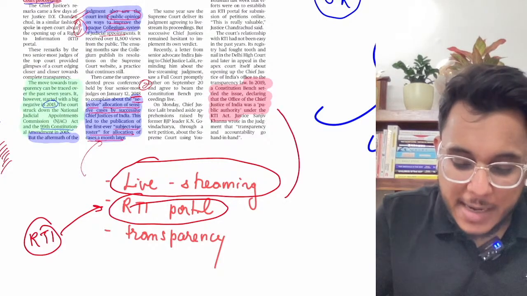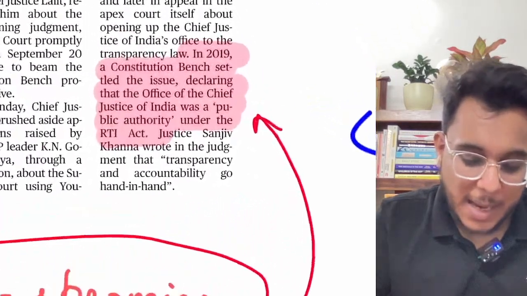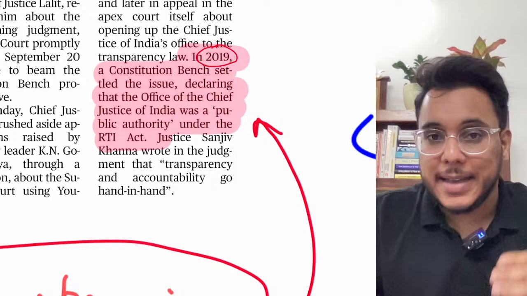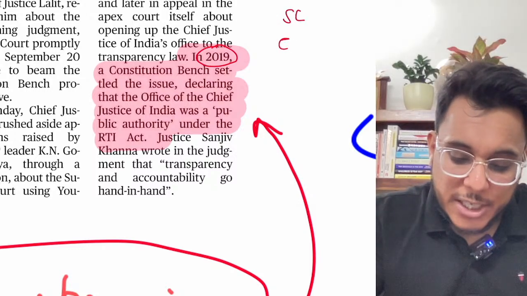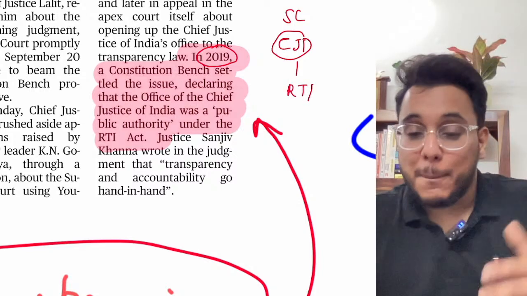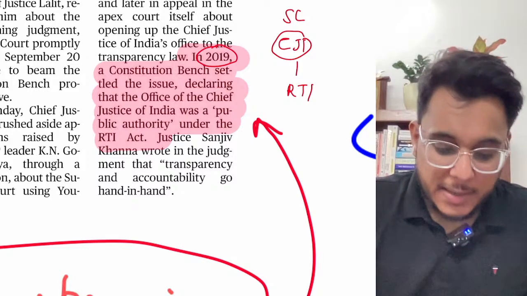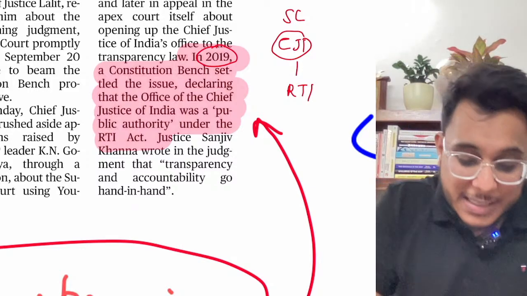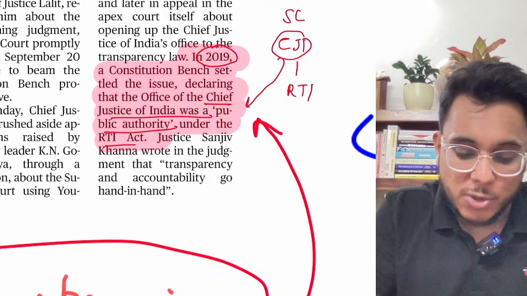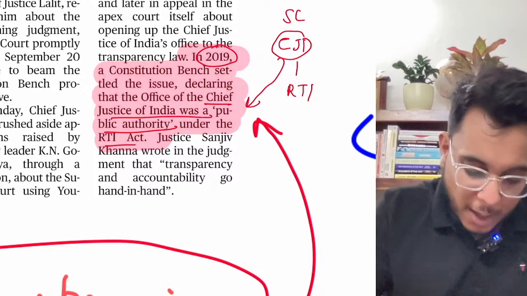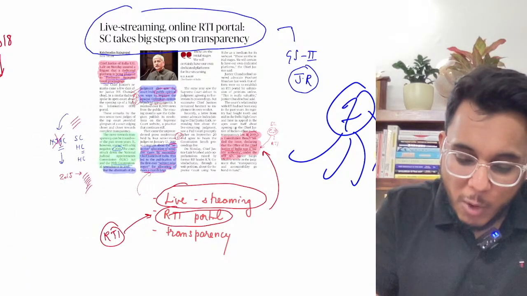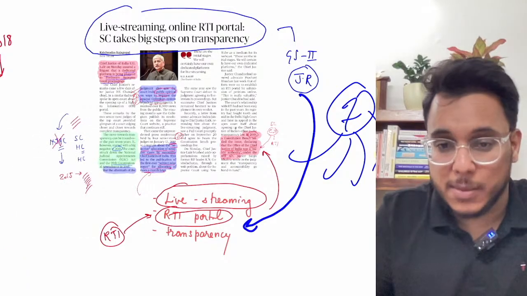Now when we talk about the RTI, there is one major development that happened in 2019. Understand that before 2019 it was said by the Supreme Court that the Chief Justice of India's office would not come under the RTI Act. But in 2019 the Supreme Court held that the Chief Justice of India is also a public authority, and therefore after 2019 the CJI's office also came under the RTI, and now the RTI portal is being established.